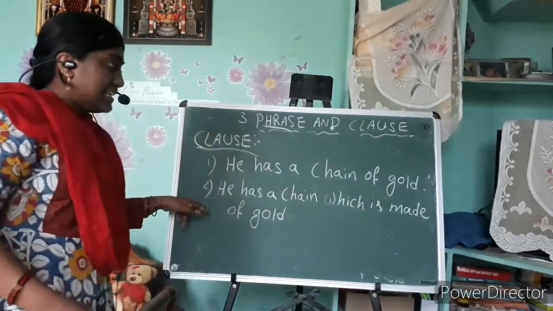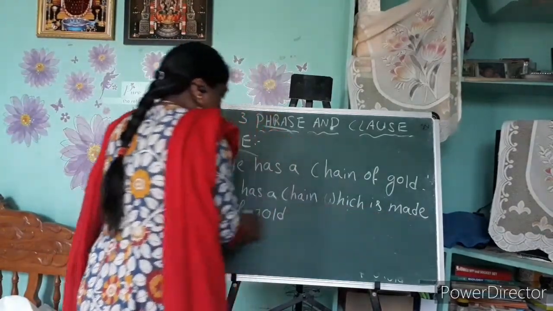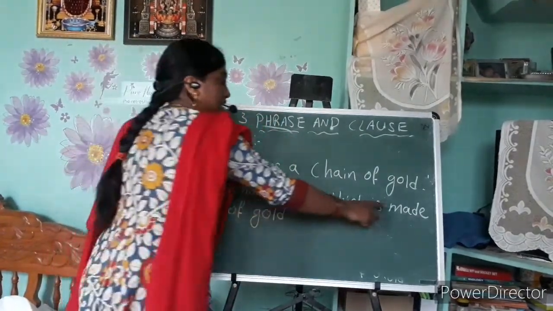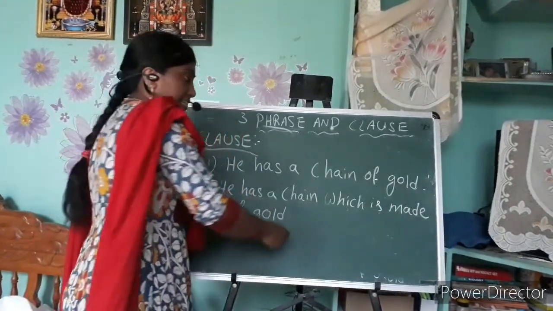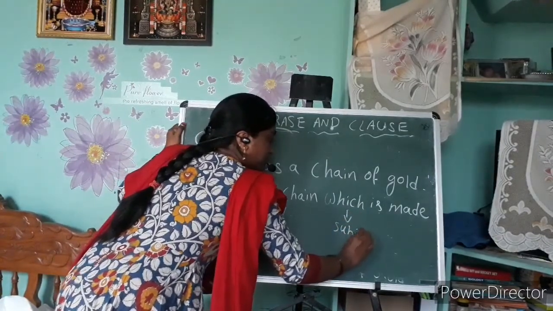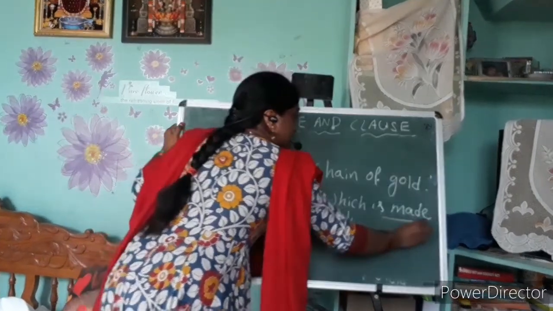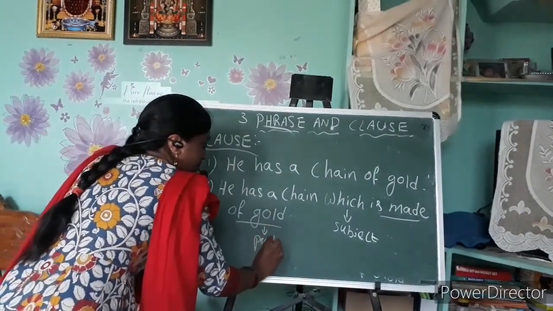In the second sentence, if you observe, "which is made of gold", here "which" becomes the subject and "is made of gold" becomes the predicate.